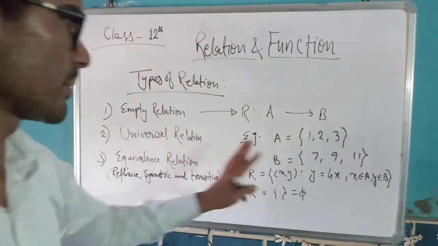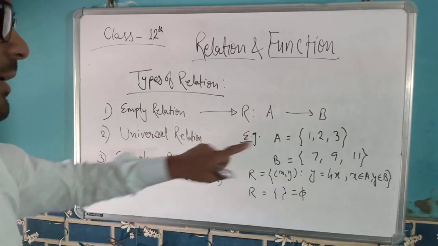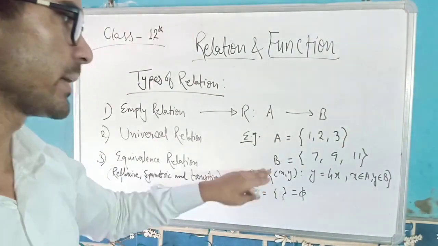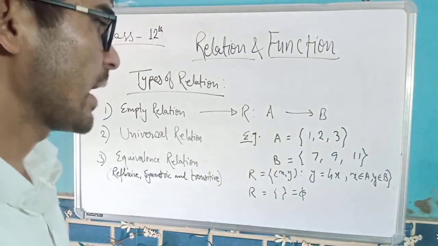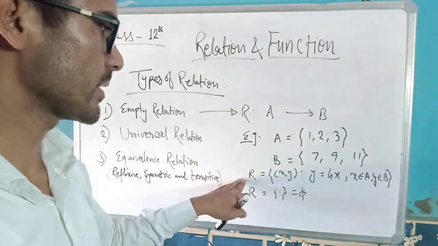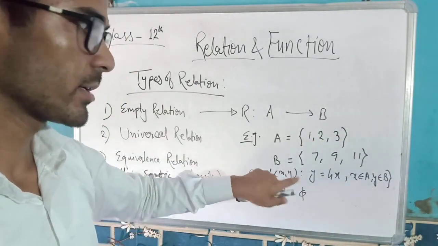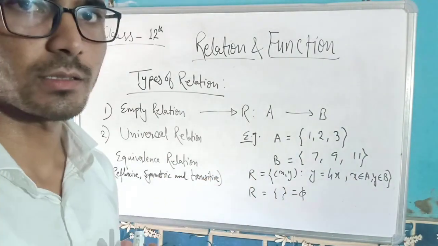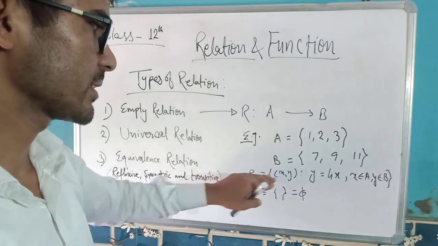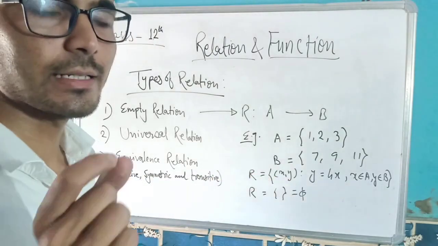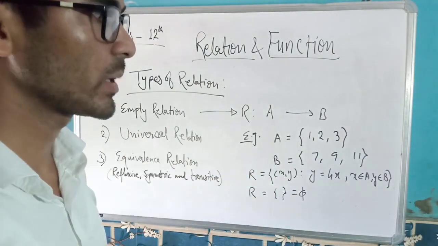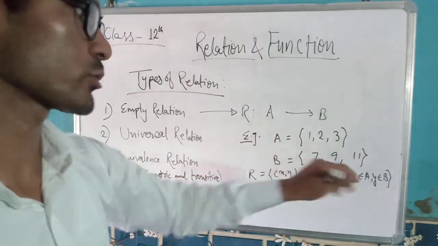So this is an example of an empty relation. Here A is the set {1, 2, 3} and B is the set {7, 9, 11}. The relation we have defined here is written in set builder form: R is the set of (x, y) such that y equals 4x, meaning 4 multiplied by x, where x belongs to A and y belongs to B.